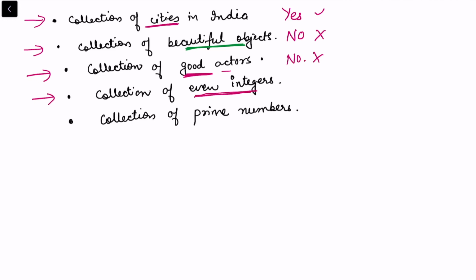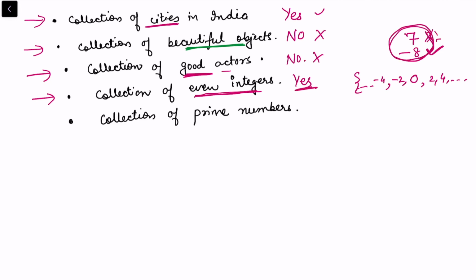Collection of even integers. Now this is a set. Let us see why. We all know what even integers are: 0, 2, 4 and so on, and here we have -2, -4 and so on. These all are even integers. If somebody gives me an integer, say 7, I know this is not an even integer. Or if somebody gives me -8, yes, this is an even integer. So once you can answer the question and can write something well definedly about it, then it is a set. Collection of prime numbers is also a set, because we can say what the prime numbers are.